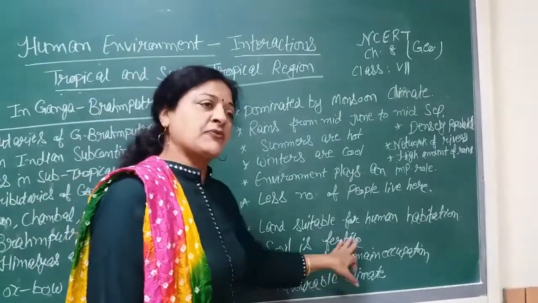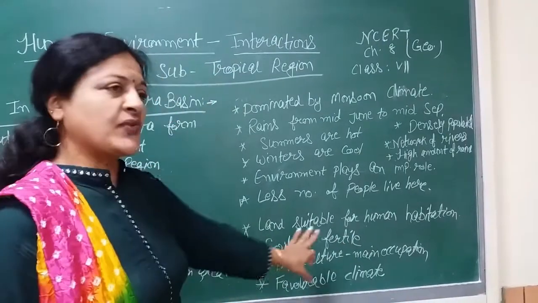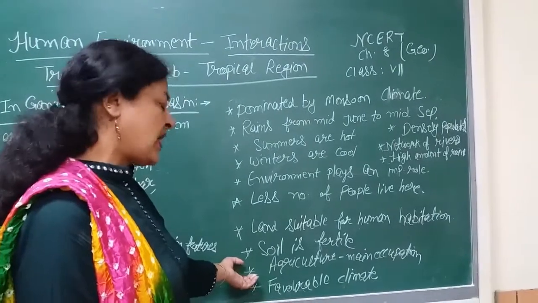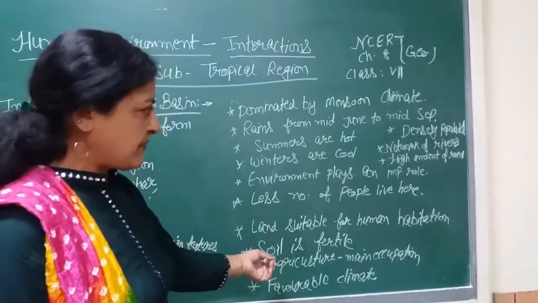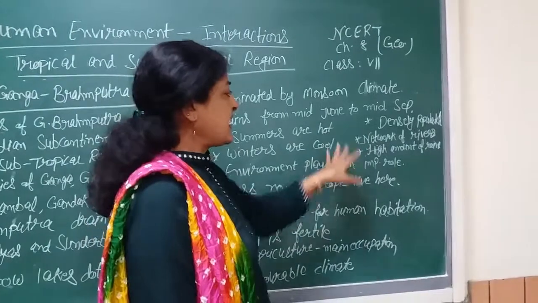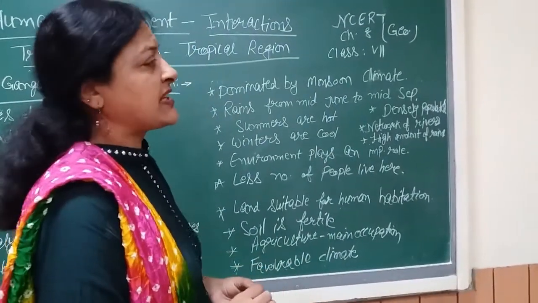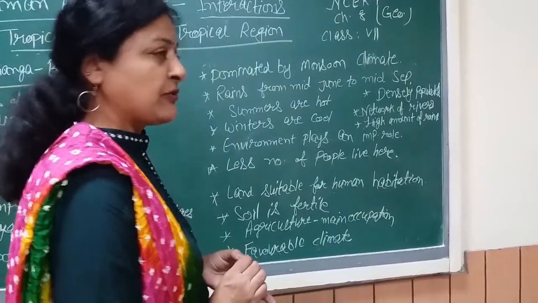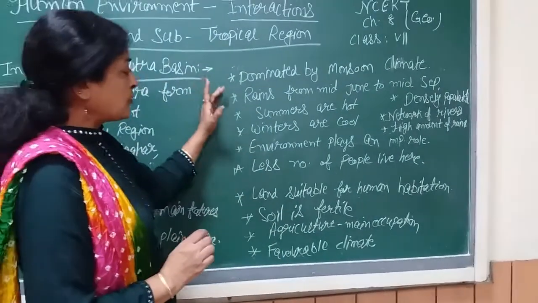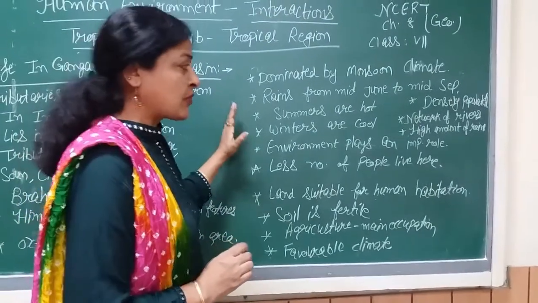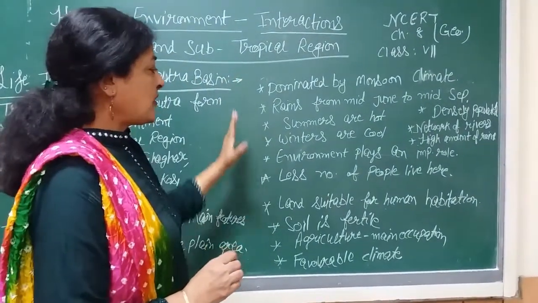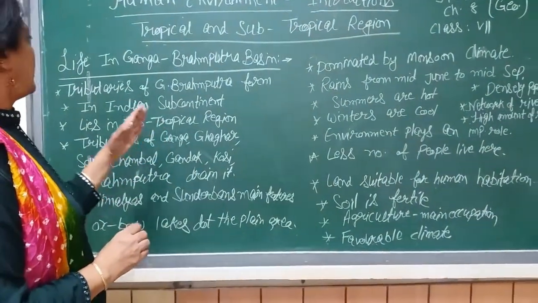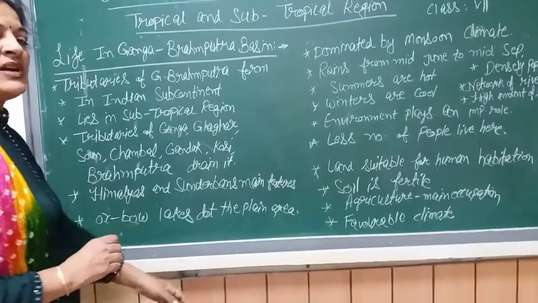Now land is suitable for human habitation. Soil is fertile. Because soil is fertile, agriculture is the main occupation of the people. Climate is very much favorable here. Some parts of this area are densely populated, but the network of rivers is there and a high amount of rainfall is also there. Due to high rainfall and network of rivers, the population is less here. So we have seen the life in the Ganga Brahmaputra basin.